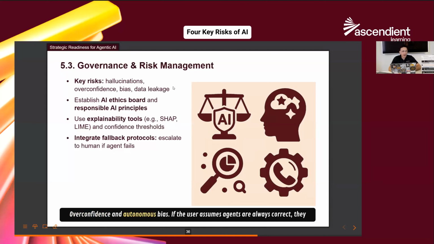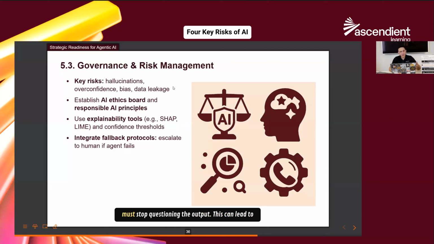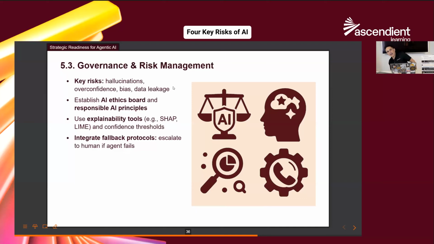Overconfidence and automation bias. If the user assumes agents are always correct, they may stop questioning the output. This can lead to approvals that result in flawed recommendations. Bias and fairness. Agents can learn from historical data, and may replicate or even amplify bias, right? Which is going to be especially dangerous in hiring, lending, as well as healthcare.